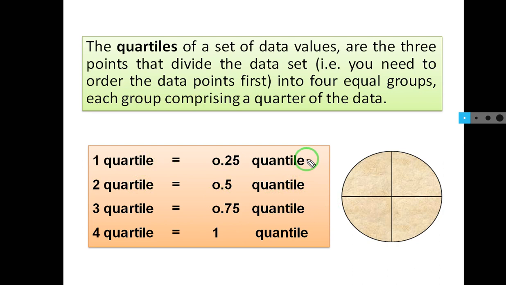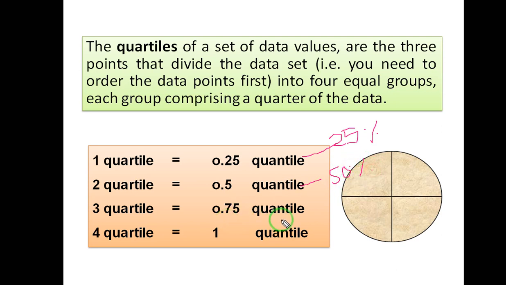And in terms of percentage, 0.25 means it is 25%. 0.5 quantile means it is half, 50%.